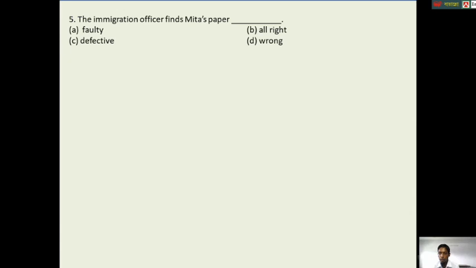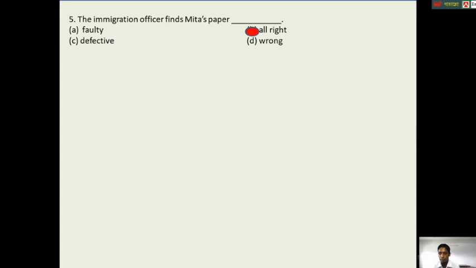Question number 5. The immigration officer finds Mita's paper A. faulty. B. alright. C. defective. D. wrong. What is the correct answer? Yes, the correct answer is B. Alright.